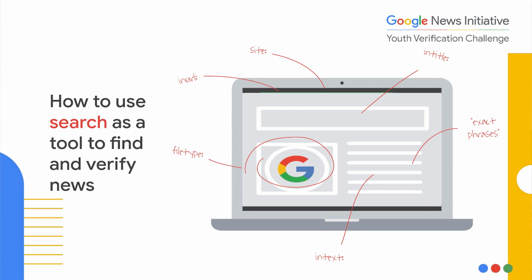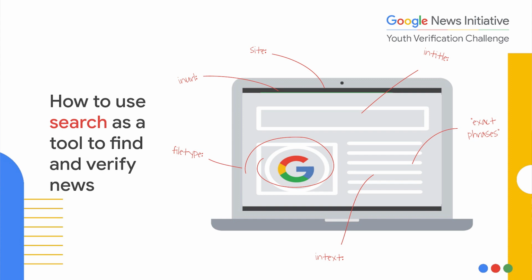Above it, you can see in URL. In URL takes advantage of the fact that words appear in website addresses as a type of accessibility measure. It also means you can search them. So you can search for words in web addresses using in URL. Now, site will allow you to search for a top-level domain like .org, or even a website address, or even an individual web page.